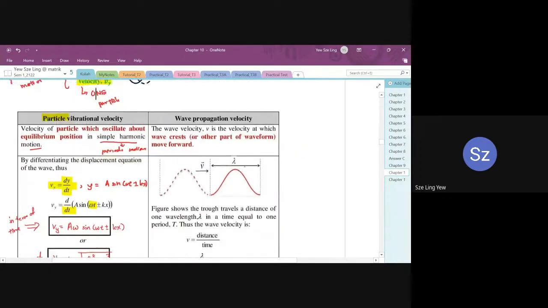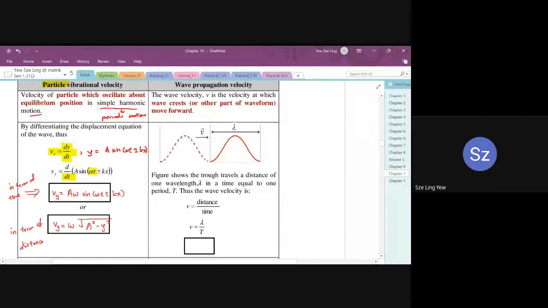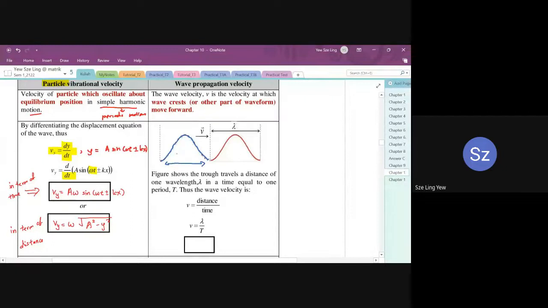So the wave velocity is the velocity at which the wave crest moves forward. Basically you just have to imagine the speed of the whole wave. The whole wave is moving. The figure shows the trough travels a distance of one wavelength in a time equal to one period. Thus the wave velocity is equal to distance divided by time. So this whole wave, from trough to trough, is 1 lambda. This 1 lambda takes time 1 period to travel from this blue line, shifting to the red line. The whole wave is moving.